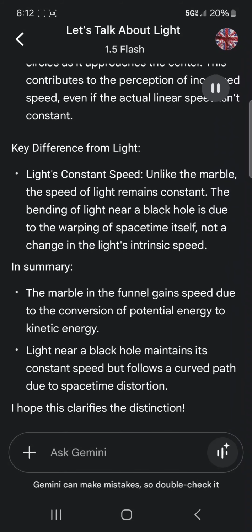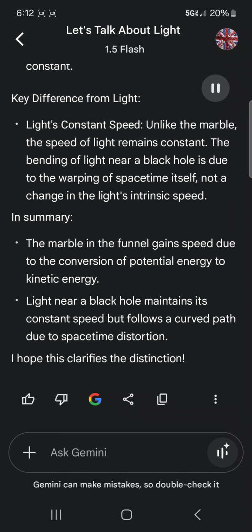Key difference from light. Light's constant speed. Unlike the marble, the speed of light remains constant. The bending of light near a black hole is due to the warping of spacetime itself, not a change in the light's intrinsic speed. In summary, the marble in the funnel gains speed due to the conversion of potential energy to kinetic energy. Light near a black hole maintains its constant speed but follows a curved path due to spacetime distortion. I hope this clarifies the distinction.